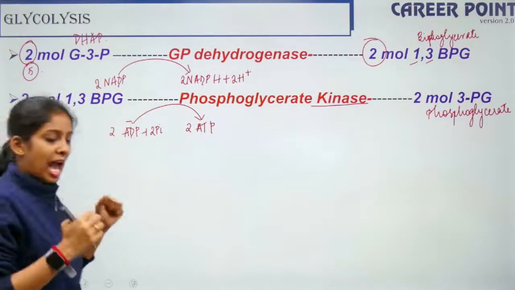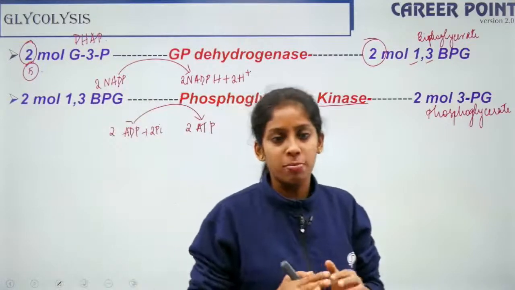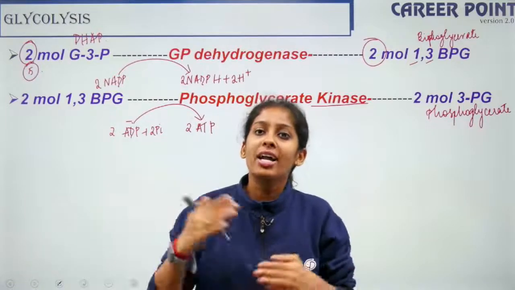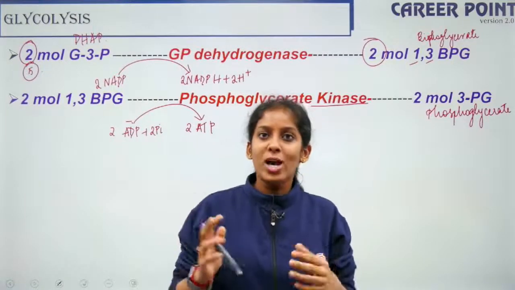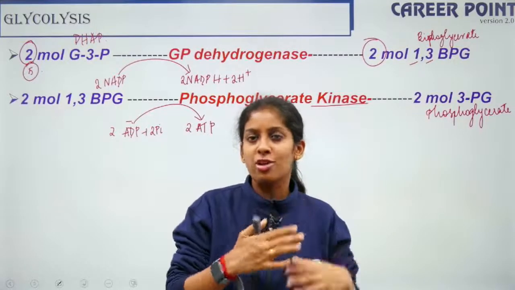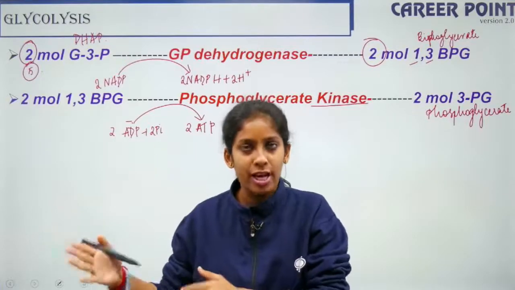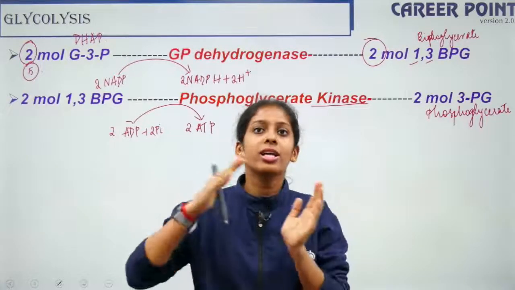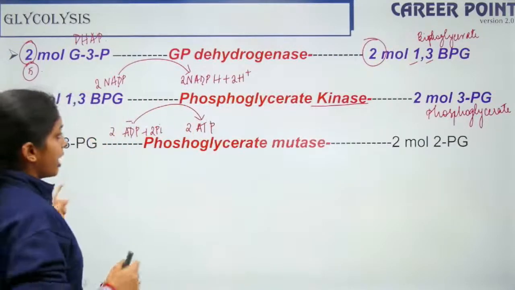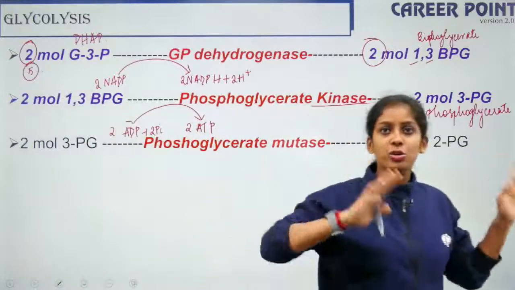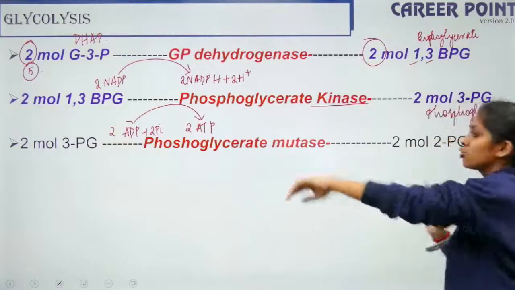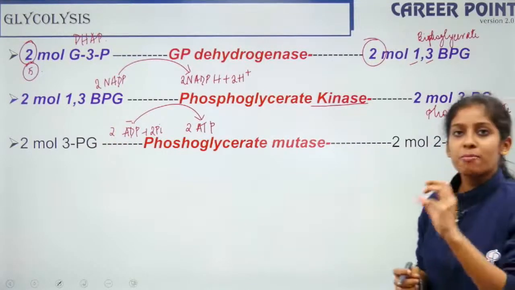So what happens? We have fructose 1,6-bisphosphate giving us DHAP as well as glyceraldehyde 3-phosphate, which are reversible. We are considering 2 molecules of glyceraldehyde 3-phosphate. This changes its conformation to produce 1,3-bisphosphoglycerate. This now gets converted into 3-phosphoglycerate. Now this 3-phosphoglycerate becomes 2-phosphoglycerate, in the sense that the phosphate shifts position.